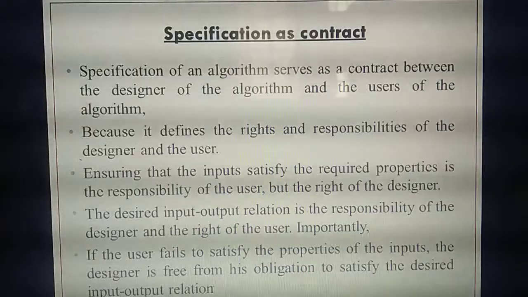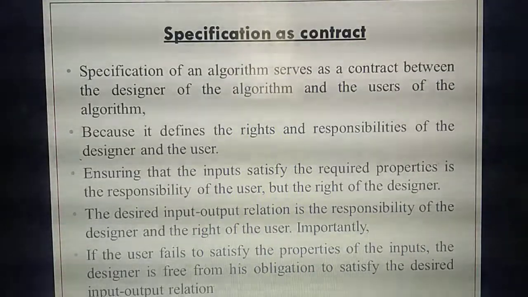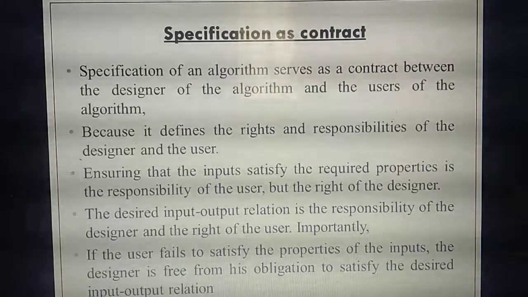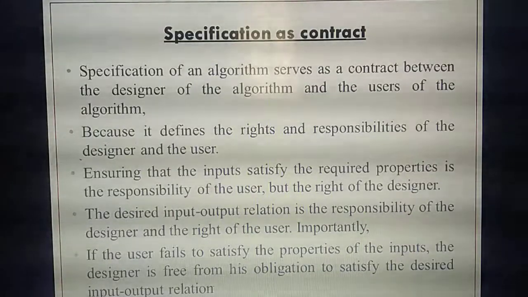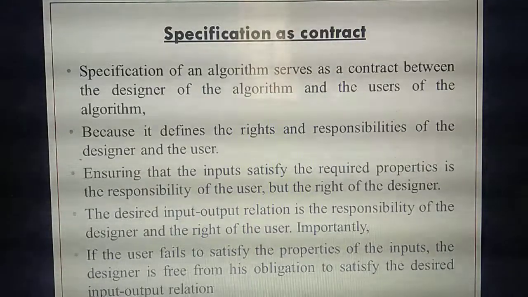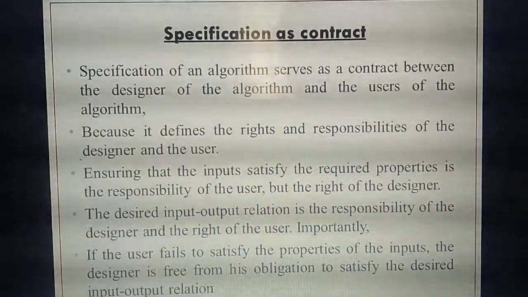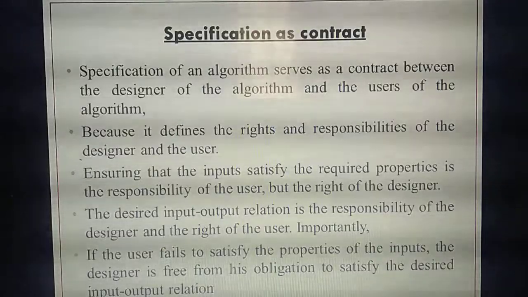Then the designer. Who is the designer now? The tailor. You are giving all these measurements, models, everything, and based on that the tailor needs to stitch. The tailor needs to follow what measurements you have given, what models you are saying, and what cloth you are giving. Based on your requirements, the tailor needs to stitch.